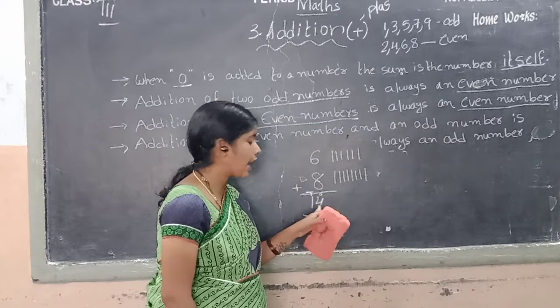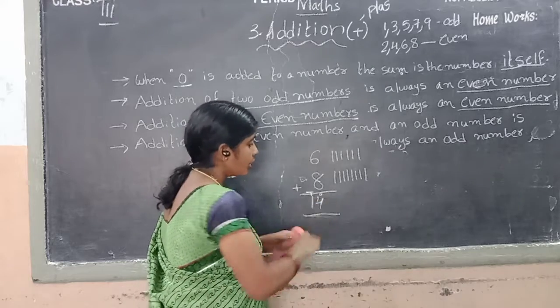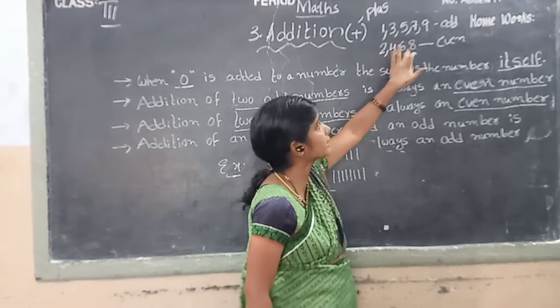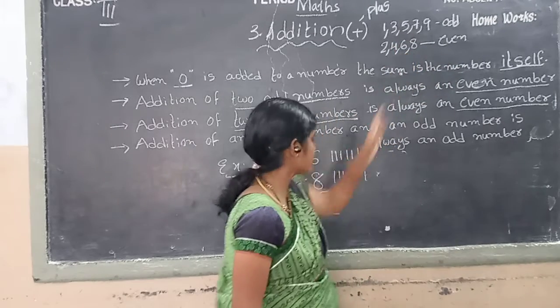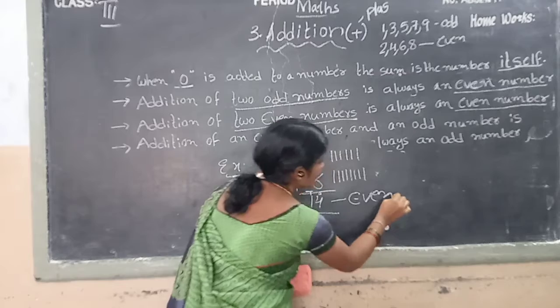In ones place, we have 4. In tens place, we have 1. Okay children, 4. What is the 4? 4 is the even number. See children, 2, 4, 6, 8 is called an even number. So this number is an even number.